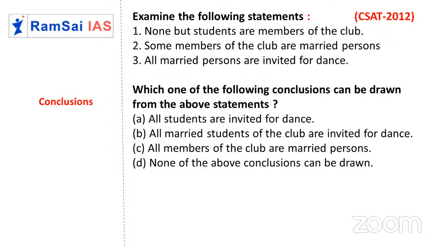So let us look at third and fourth options. The third one is all the members of the club are married people. See, some people are only married, but not all. So third one can be eliminated, and none of the above is also out. So I'll go with option B. What is that B? All married students are invited for the dance. Of course, all the married people are invited, and in that, students will be there, no doubt. So B, B for boy. Second option is the answer.